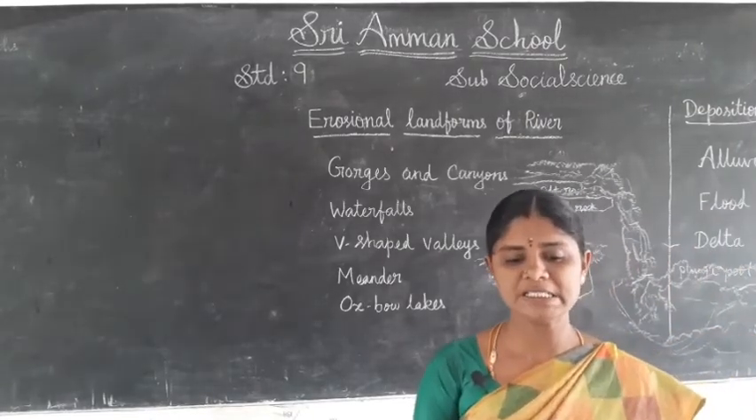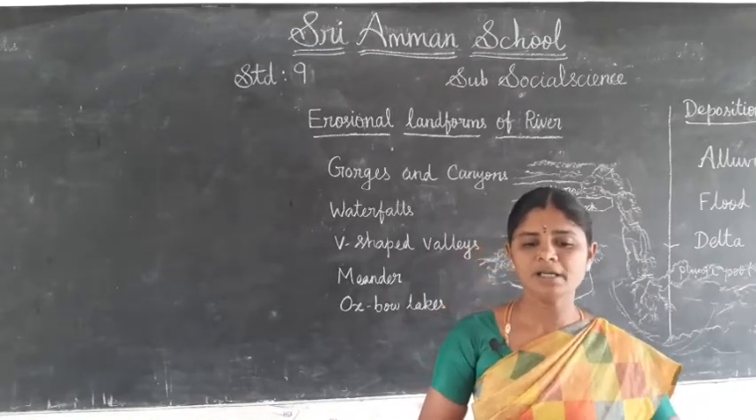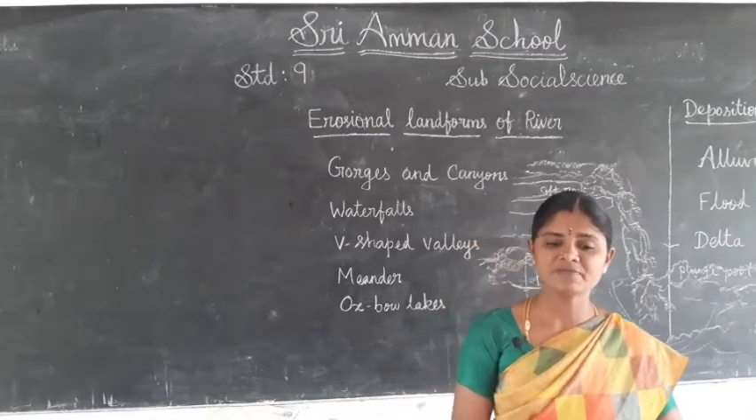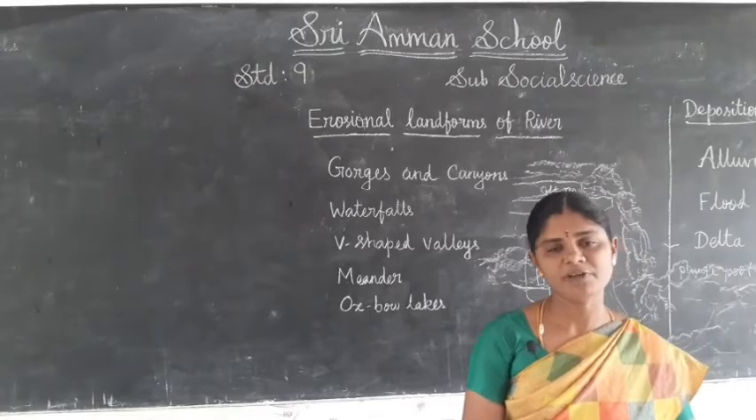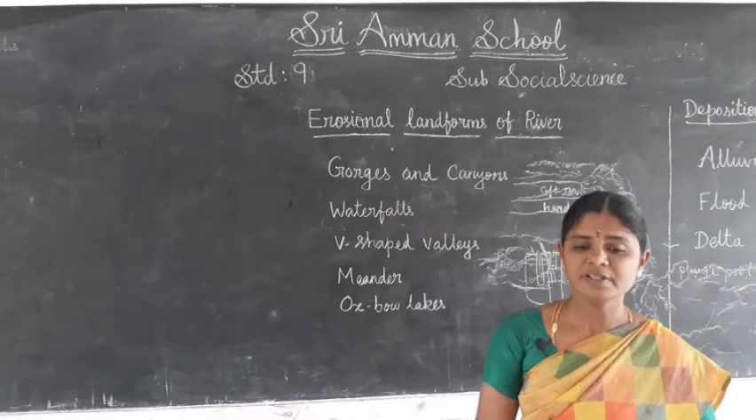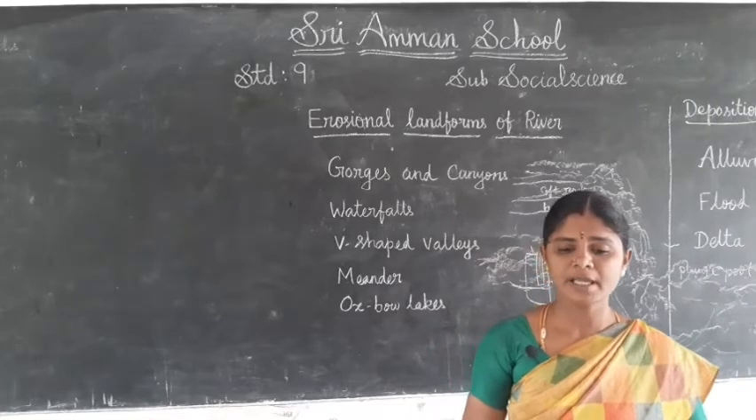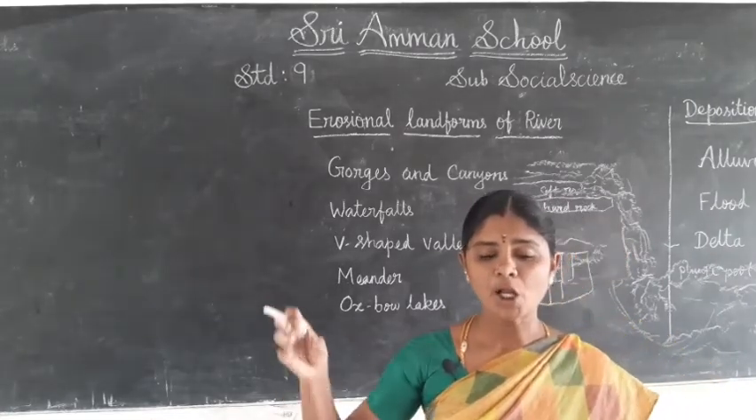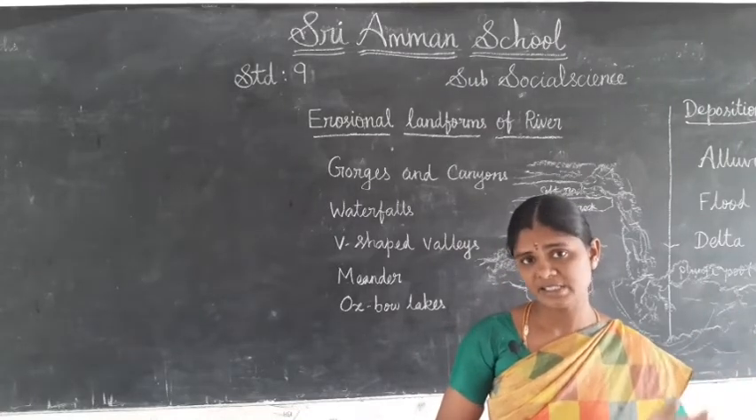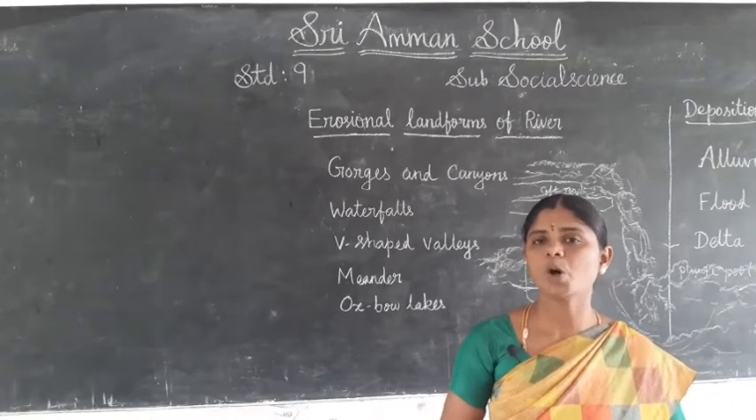What are meanders? The materials carried by water will be dropped over here. The deposition of sediment occurs when the river enters the plain of the foothills. As the river enters a plain, it twists and turns, forming large bends. Those large bends are called meanders.